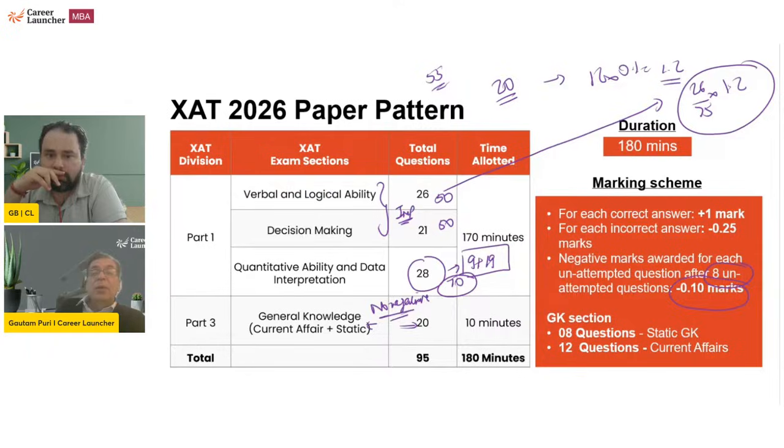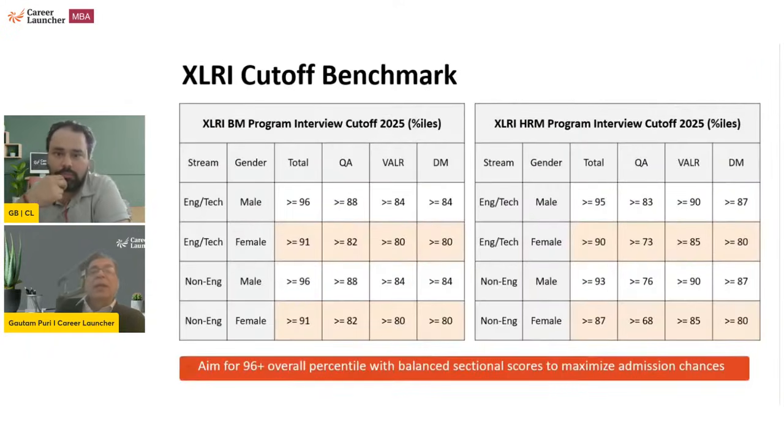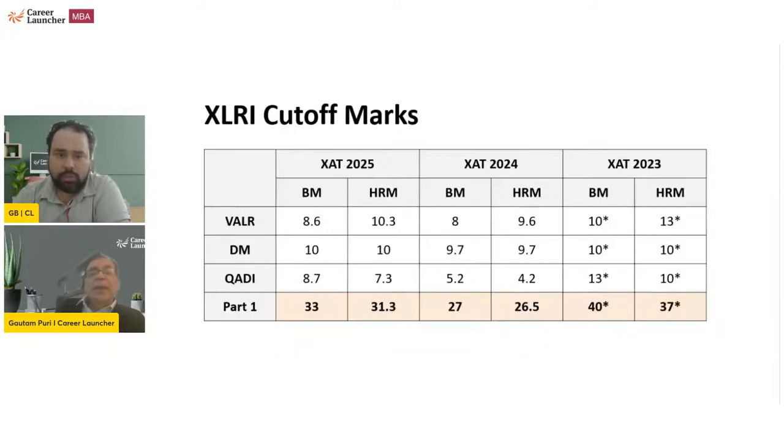And अगर कट ऑफ भी देखते हो, verbal, logic and decision making typically the cutoffs are single digit, typically 10 के ऊपर नहीं गए हैं ये. And quant is the one which has typically gone higher, double digit, but last couple of years it has also stuck around in a single digit. Okay, so the important thing to remember here is that clearing the sectional cutoff is never a challenge out here.